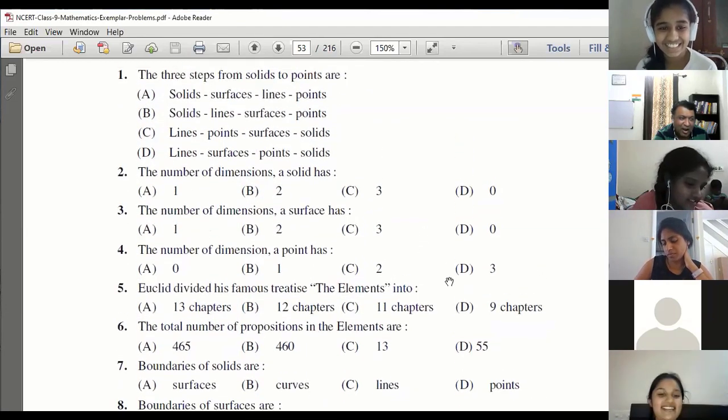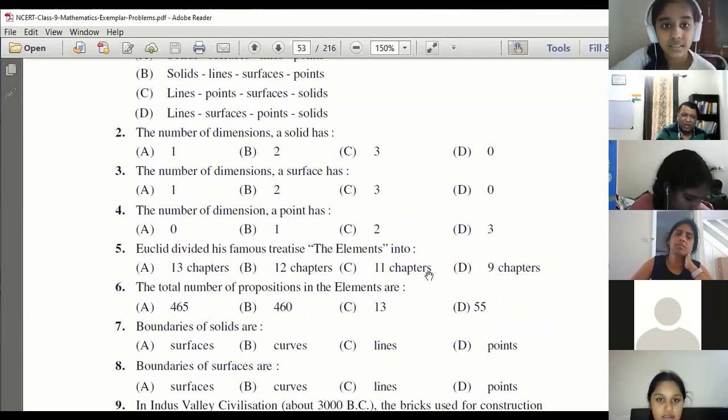Okay. Now, tell me question number 3. Number of dimensions a surface has. All easy questions. We just spoke about it. Right.